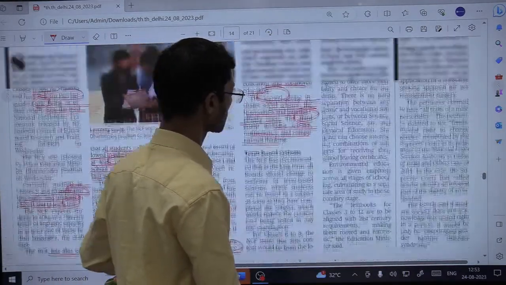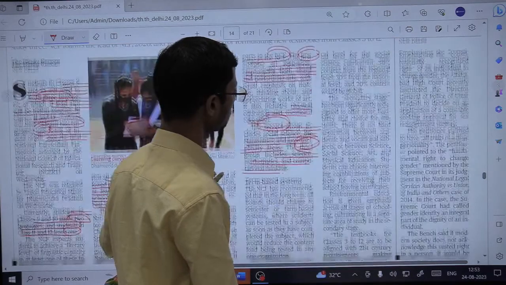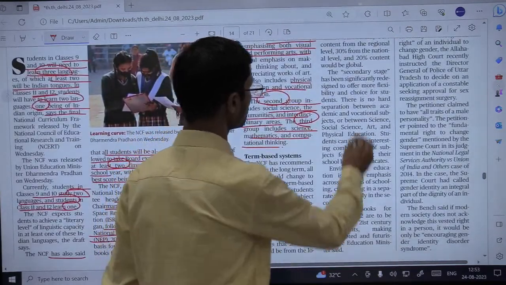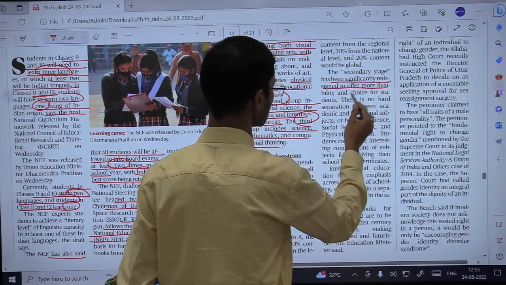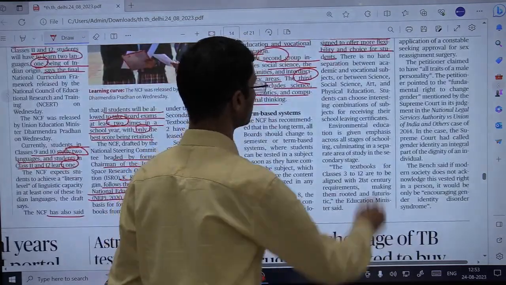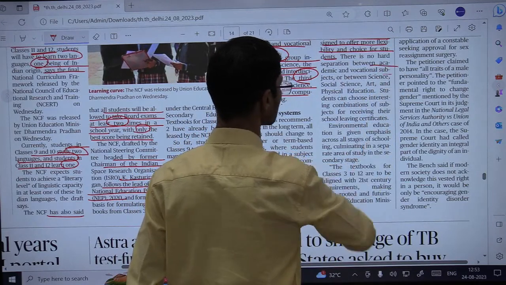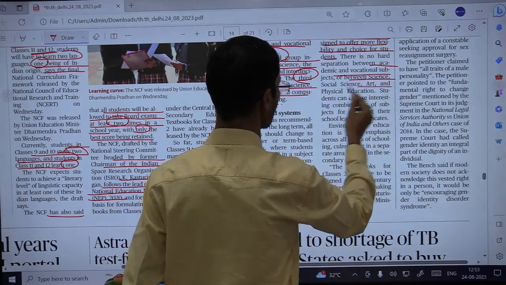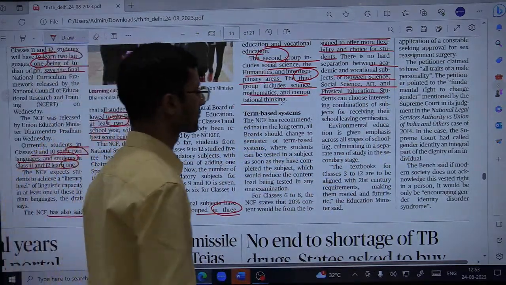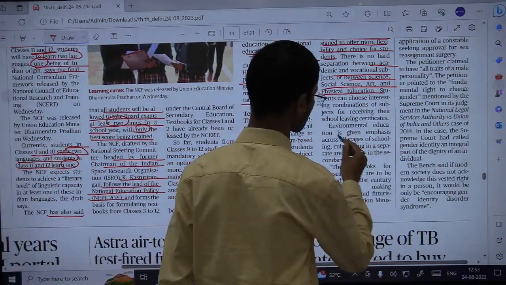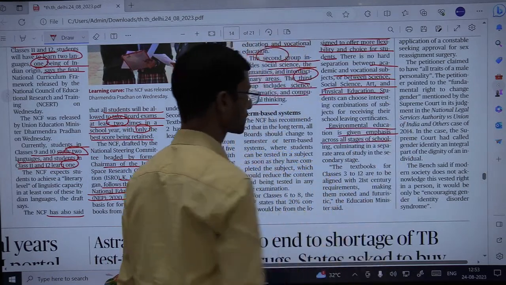Apart from that, what else is important is, the secondary stage has been significantly redesigned to offer more flexibility and choice for students. There is no hard separation between, let us say, academic and vocational subjects, or between science, social science, art, and physical education, fine. So there is no hardcore separation between these. Now, environmental education is given emphasis across all stages of school, fine.